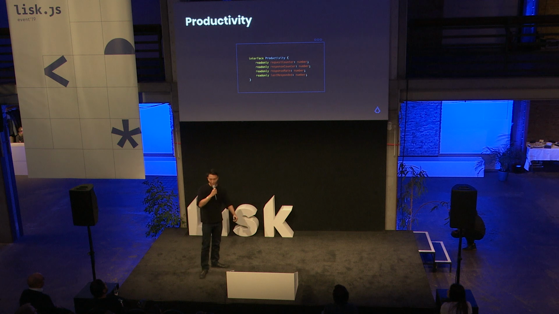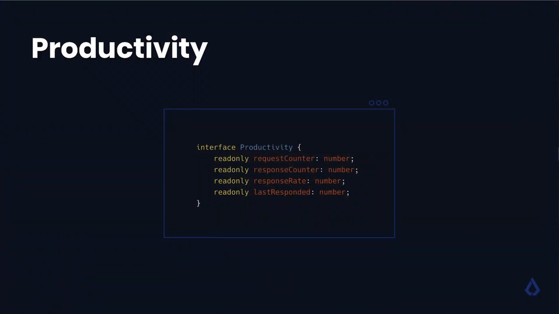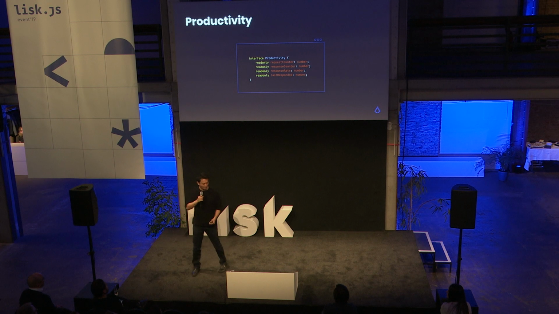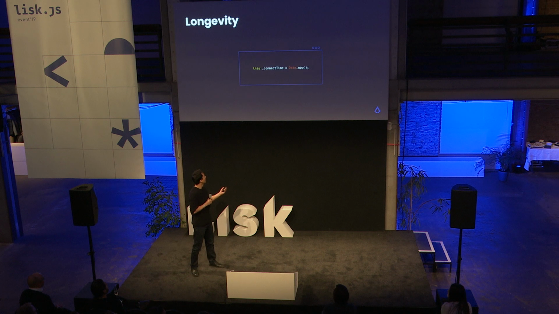Third, we have productivity. For each node in the network, we keep track of how many successful requests they complete. We want nodes to behave well in their network, and we want to reward them, and we want to protect the ones that are doing so. So if an attacker wants to get a good score in this characteristic, they would have to contribute positively to our network, which is what we want.